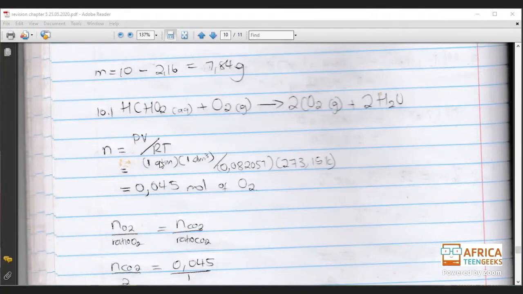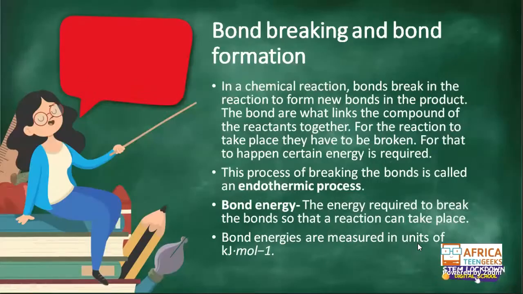Okay, so I hope you guys understand the endothermic and exothermic breaking bonds and forming bonds. This is what always happens. The bonds break, but they have to form again on your product. The bonds are what link the compounds of the reactants together. For the reaction to take place, they have to be broken, and for that to happen, a certain energy is required.